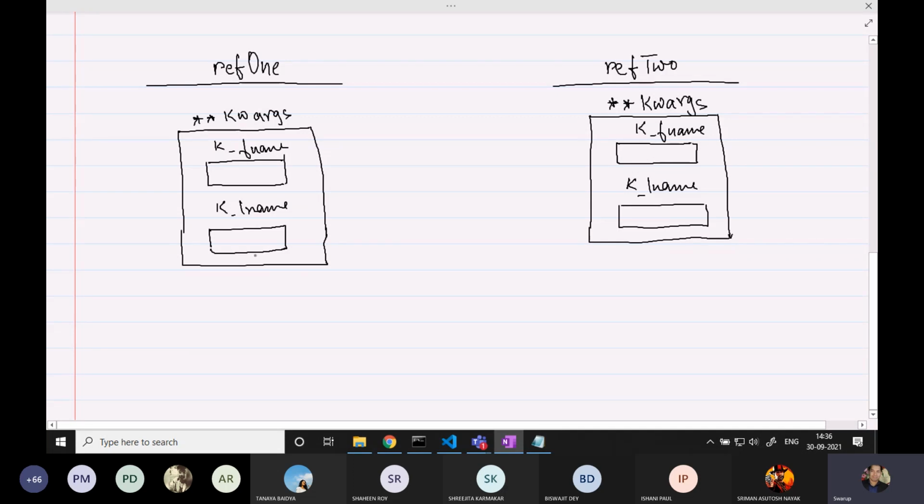So what is self basically doing? Self is going to hold the address of this reference. So suppose this reference address is 1001. Whenever you are calling ref1 dot something, the self is going to refer to 1001. Same thing over here also.